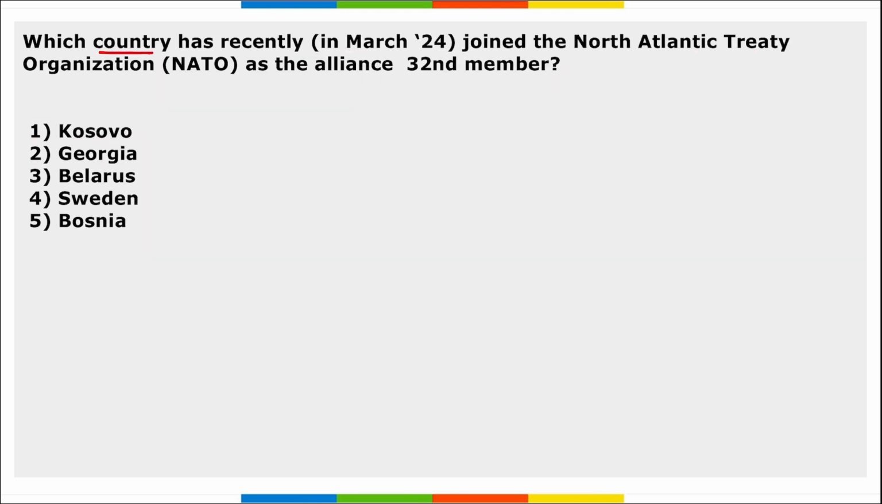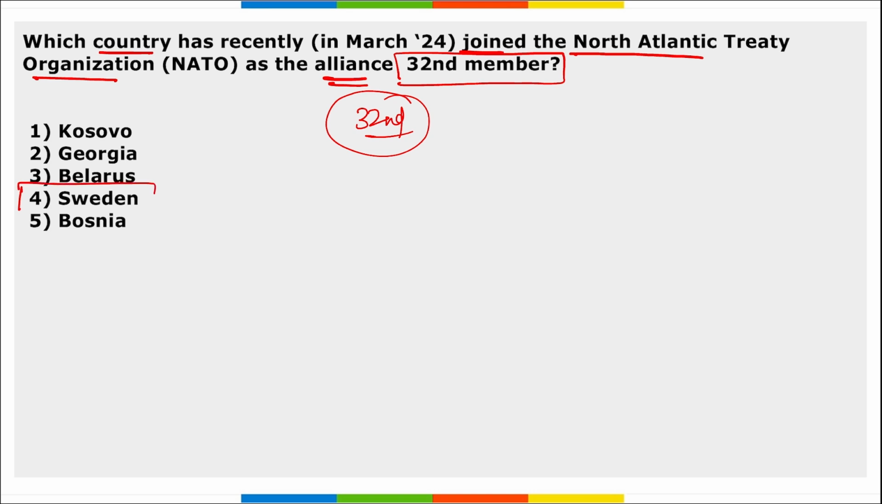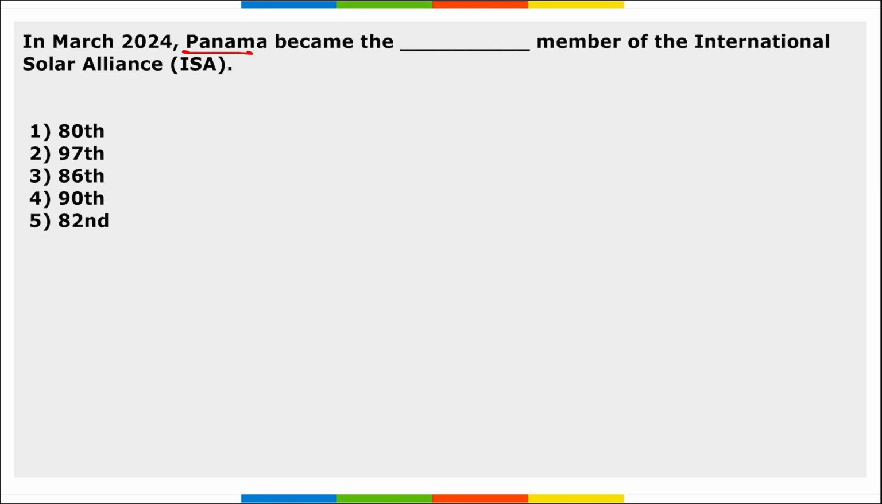Next, which country has recently joined NATO, that is North Atlantic Treaty Organization, as the alliance's 32nd member? So this is the 32nd member that has recently joined, and it is Sweden. So Sweden became the 32nd member of NATO. Correct?